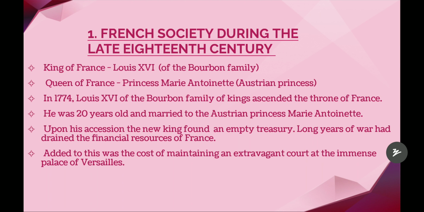The king of France was Louis XVI. He is of the Bourbon family, the Bourbon dynasty. He was just 20 years old when he married the Princess Marie Antoinette, the Austrian princess. So he married this princess of Austria at the age of 20. Her name is Marie Antoinette. In 1774, Louis XVI ascended the throne of France. He is of the Bourbon family of kings.